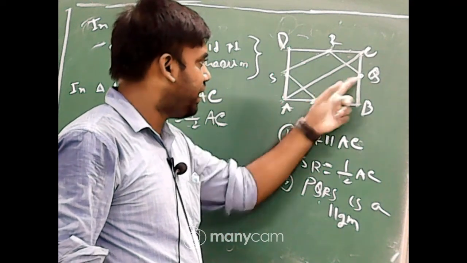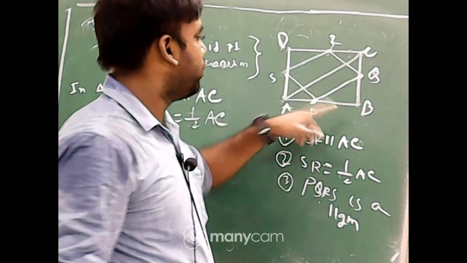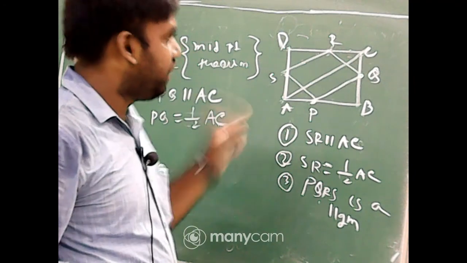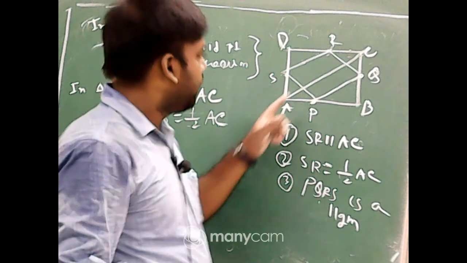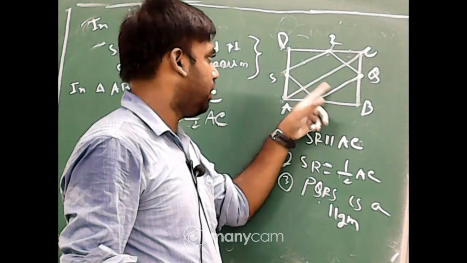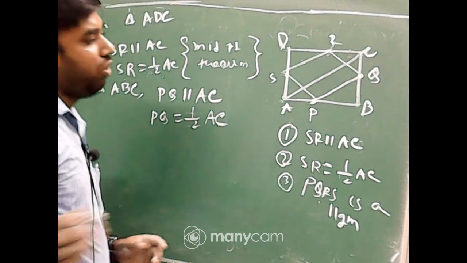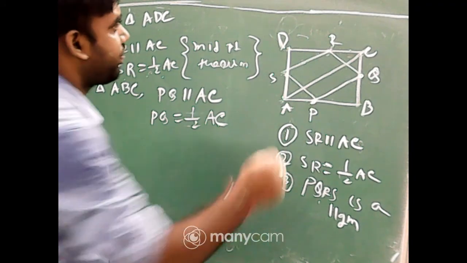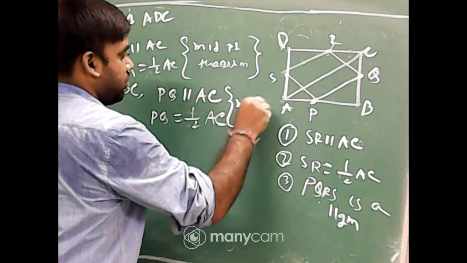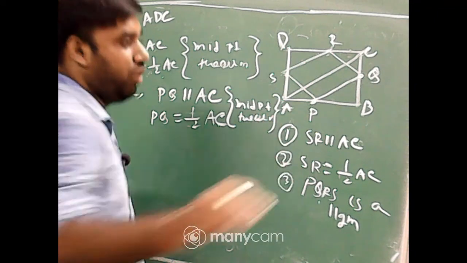So if I join PQ, then that line will be parallel to AC and equal to half of AC. So we get these two results by also using the midpoint theorem.